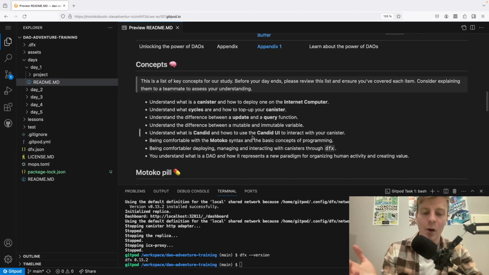And then there is a list of concepts, so those are all the concepts that you will see on the first day. This is actually very useful to review at the end of each day. You go through this list and you read, and you think, okay, I know what is a canister, I know what cycles are, I know what update and query functions are. If everything seems very clear to you, then that means you have probably reached the end of the day.